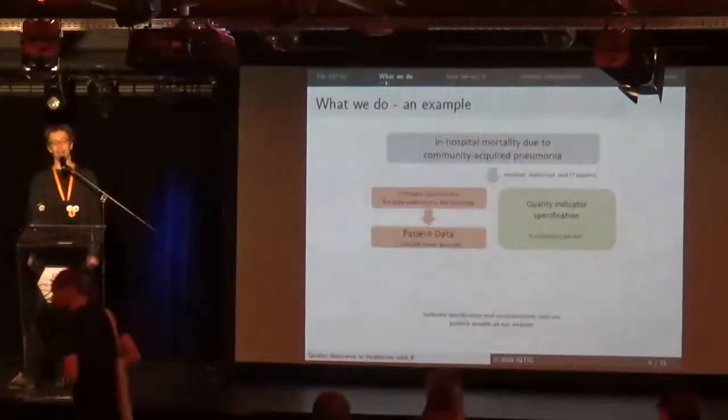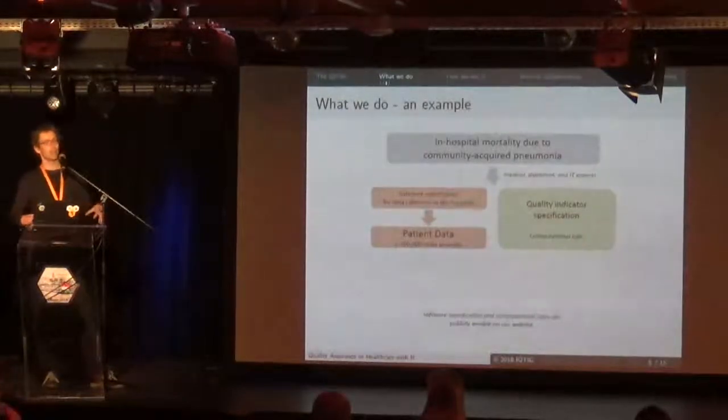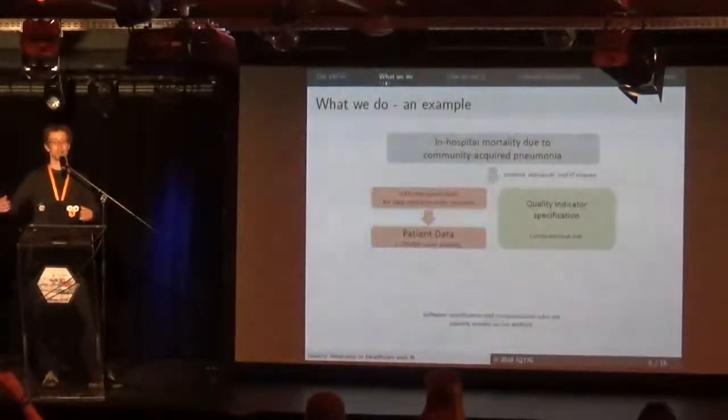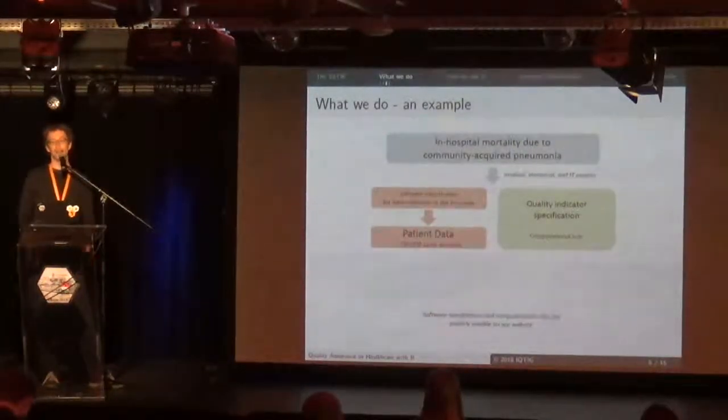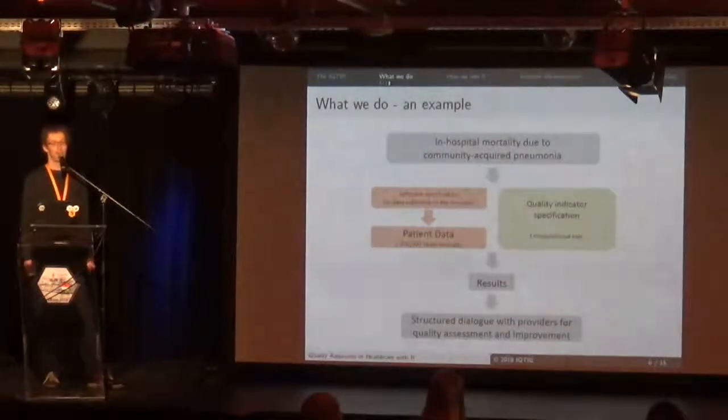Additionally, we have a quality indicator specification that contains computational rules that define what kind of numbers we compute from the data. These numbers are things we call quality indicators. Both of these specifications are available online on our website, so it's transparent what we are doing there. And from these two, the data and these computational rules, we can compute results.